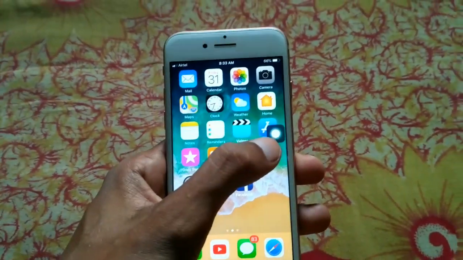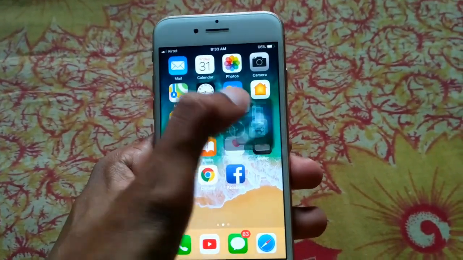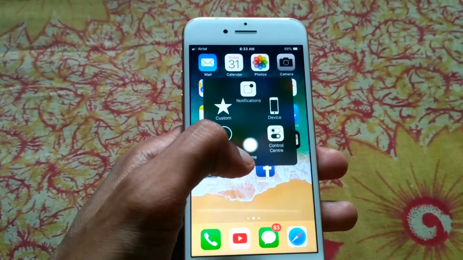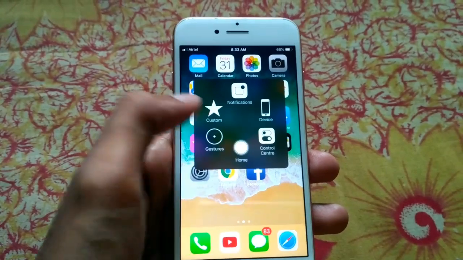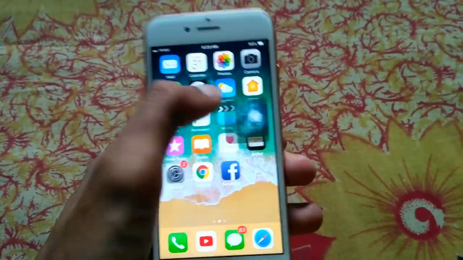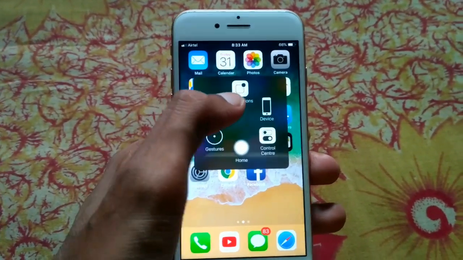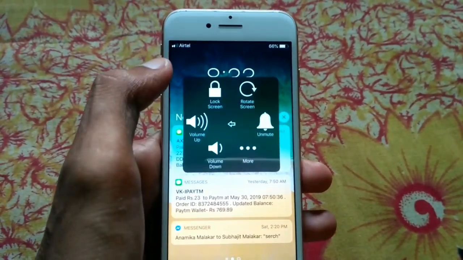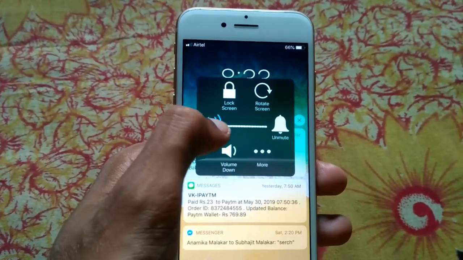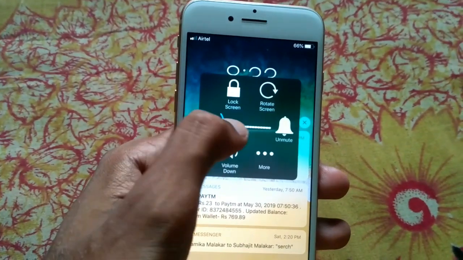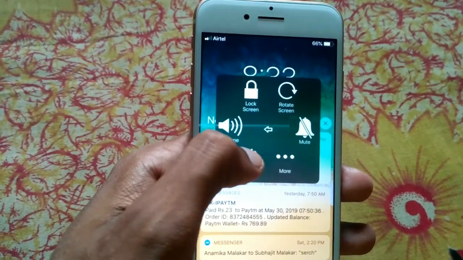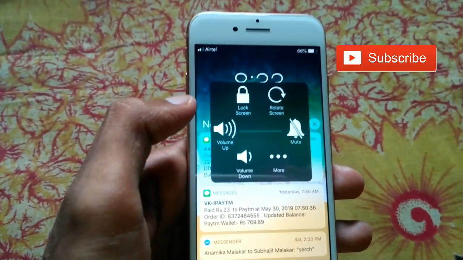And then you can see the option. So this is the home button on the touch screen. You can go to Notification. You can also go to Device like this. You can volume up, you can unmute, you can volume down, you can do anything.